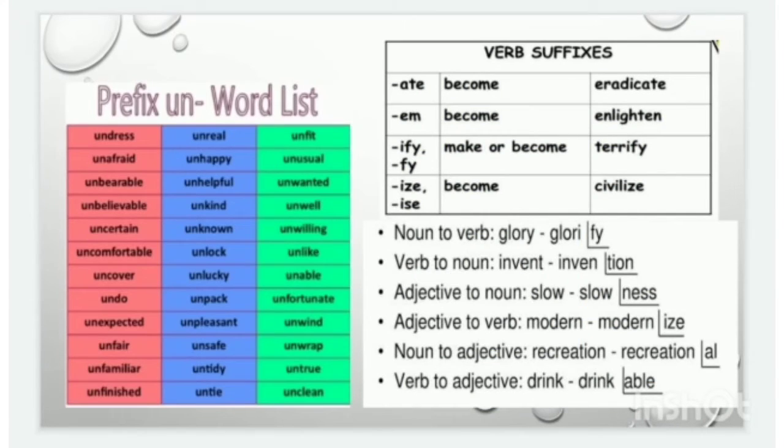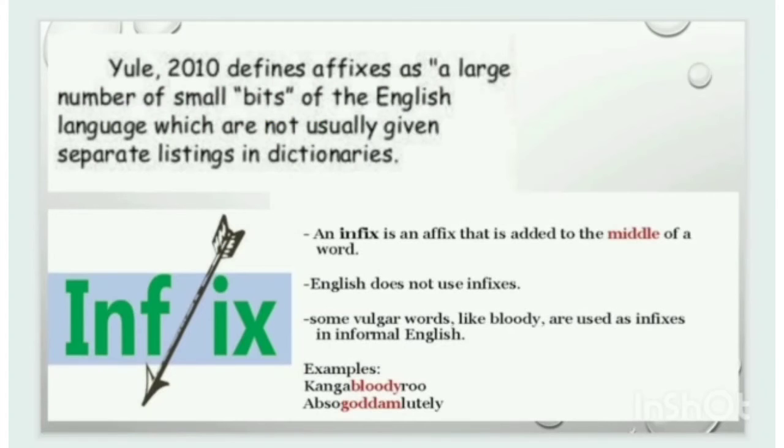Prefix means adding at the beginning of the word stem, for example, undress, unafraid, uncovered, untold, unbearable, etc. Suffix means adding at the end of the word stem, for example, terrify, civilize, emotionless, etc. Yule in 2010 defines affixes as a large number of small bits of the English language which are not usually given as separate listings in dictionaries.